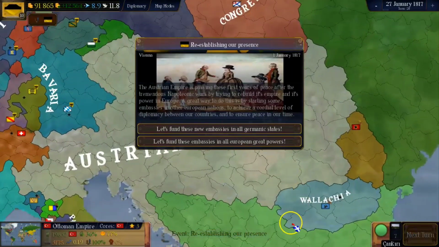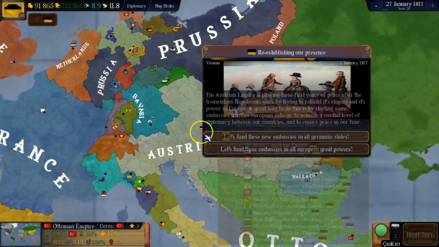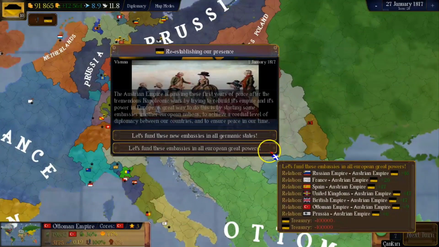Okay, so this is the first actual historical event for Austria, without objectives and stuff like that. Re-establishing our presence. The Austrian Empire is passing these first years of peace after the tremendous Napoleonic Wars by trying to rebuild its empire and its power in Europe. A great way to do this is by starting some embassies in other European nations, to achieve a cordial level of diplomacy between our countries and to ensure peace in our time. Let's fund these new embassies in all Germanic states. Let's fund these embassies in all European great powers.